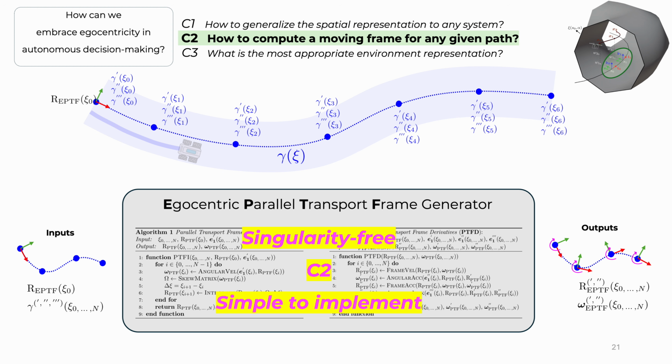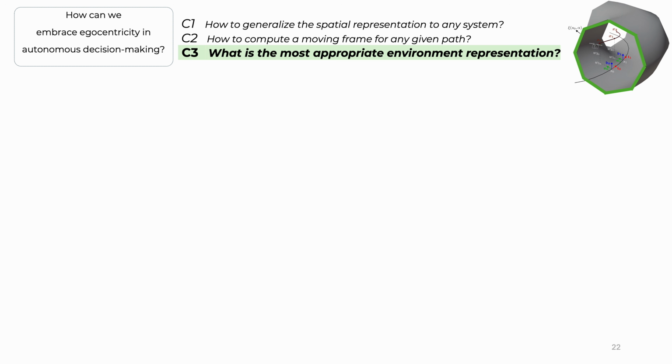They can be written in 50 to 100 lines of Python code. So in a nutshell, we end up having the benefits of the ERF, the nice mathematical properties, while remaining as simple to implement as the Frenet frame or the PTF. With this, we've reached the end of the second contribution, and we are ready to move into the third contribution.